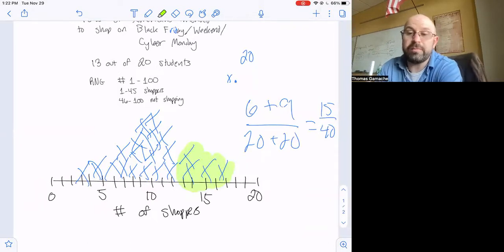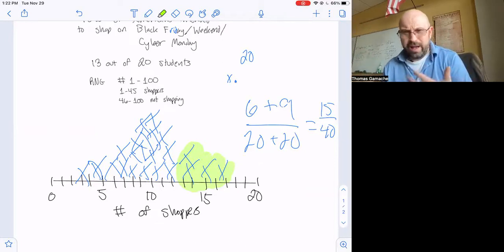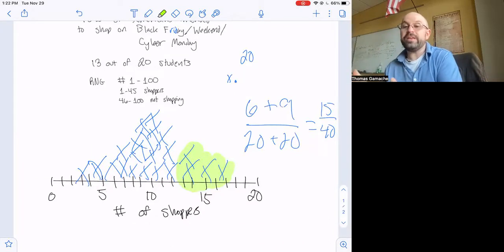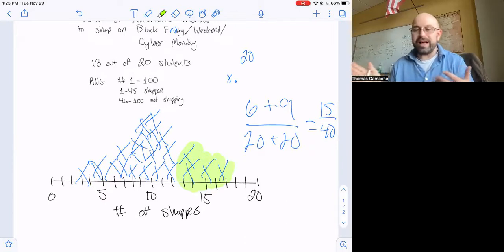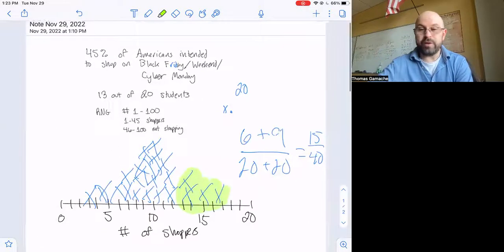So I just wanted to go through an example of how you can do a simulation. If you have a project or you have to do something in class that involves simulations, you can use this as a model. Just think about what's something about your population, then go with a small group within that population, see what's happening. What I did was my population was the American public. The small group I chose was my class. And then within my class, I saw something. And then I simulated asking 20 people based on my class size to see how often I might end up getting what I saw in my class based on that 45% from my American population. Hopefully this helps you.